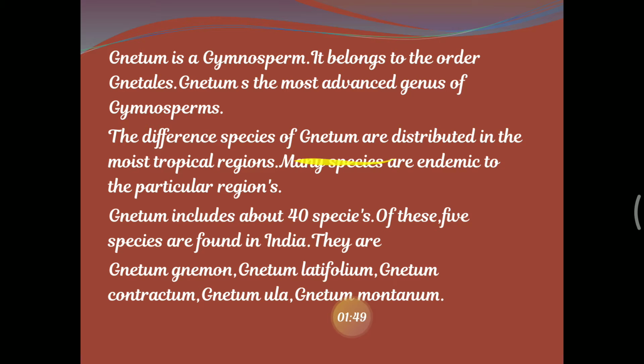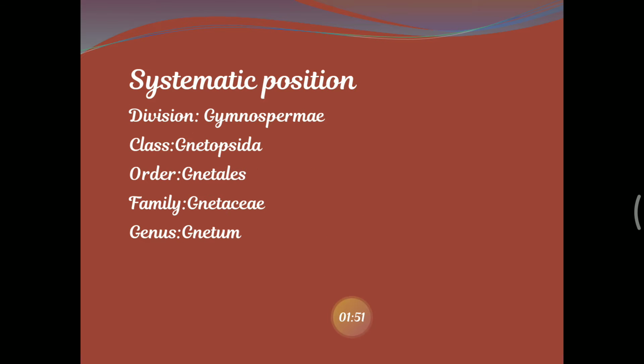Coming to the morphology, firstly we will see the systematic position. Gnetum belongs to the division Gymnospermae, class Gnetopsida, order Gnetales, family Gnetaceae, and genus Gnetum.